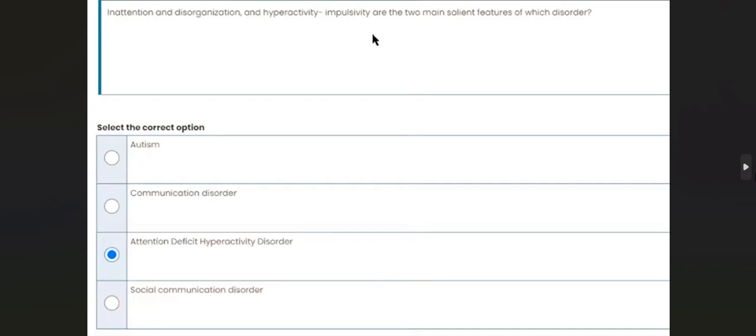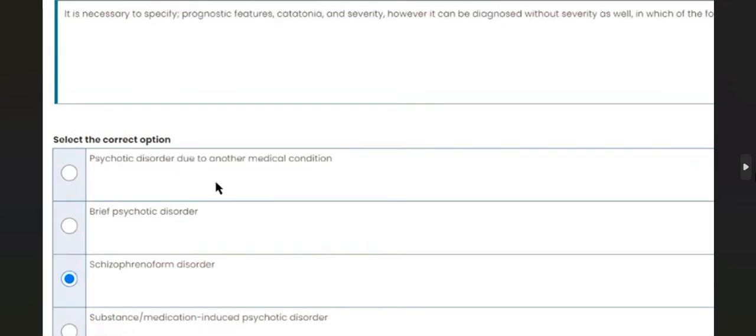Inattention and disorganization, and hyperactivity and impulsivity are the two main salient features of attention deficit hyperactivity disorder, ADHD. It is necessary to specify prognostic features, catatonia, severity. However, it can be diagnosed without severity as well. Schizophreniform disorder.